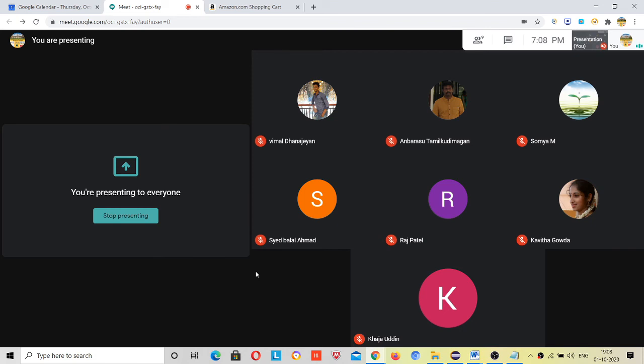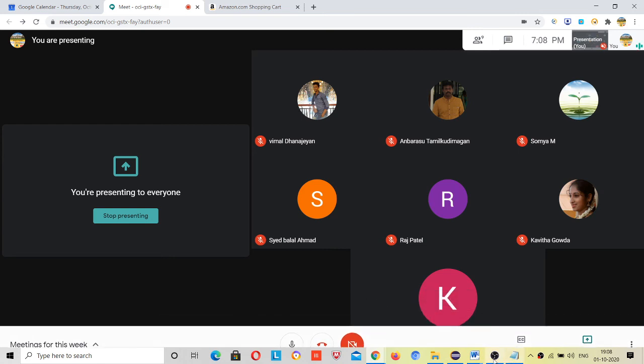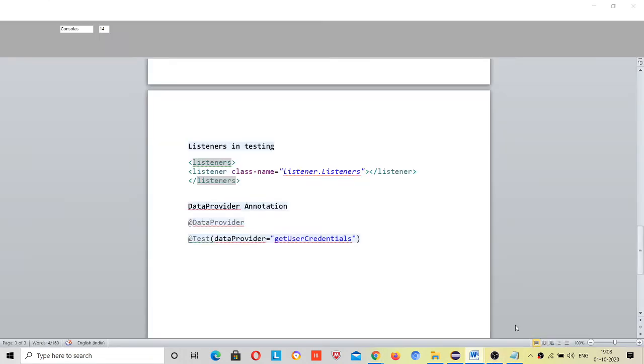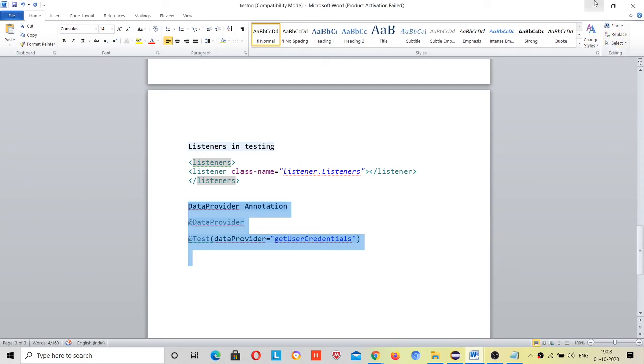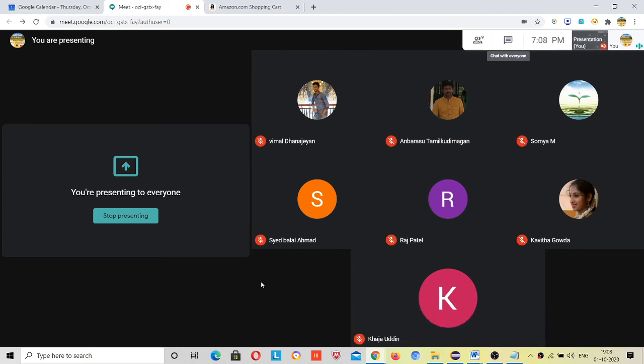This saves our performance. This is about data provider annotations, and this was one of the most important topics in TestNG. So today we finished TestNG, but as I say after every topic, there is a never ending of any topic, neither Java, neither Selenium, neither TestNG. Day by day, technology is enhancing itself, right? So developers of Selenium day by day are working on Selenium. Developers of TestNG are also working.